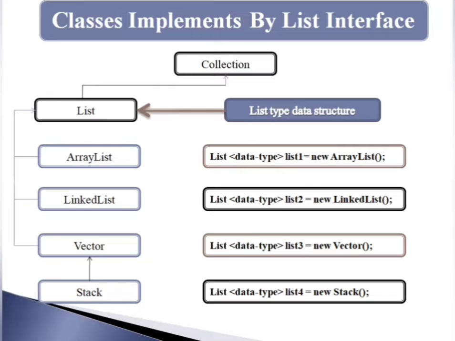Then the name of the object, then new for the reference to create the object, then ArrayList of the data type. So it's the ArrayList class. I want to create the object as ArrayList type, so I have used the ArrayList reference here. Then next I'm going to explain about the LinkedList.